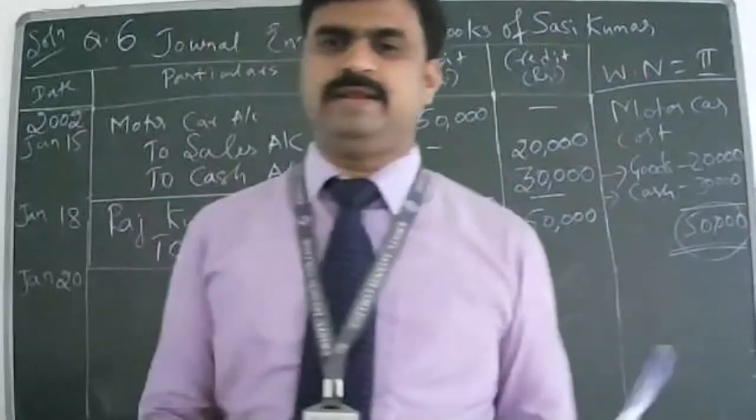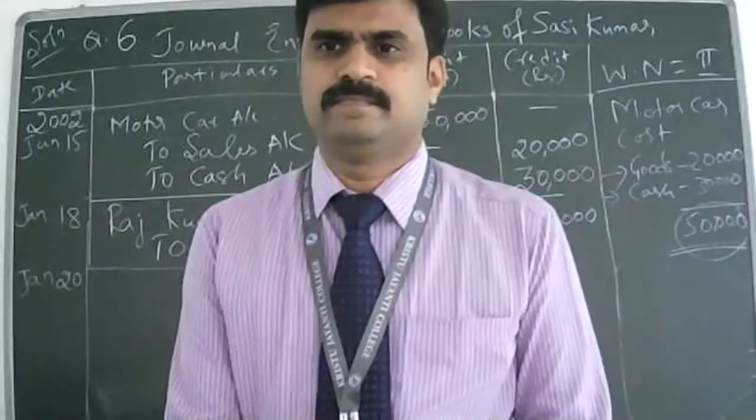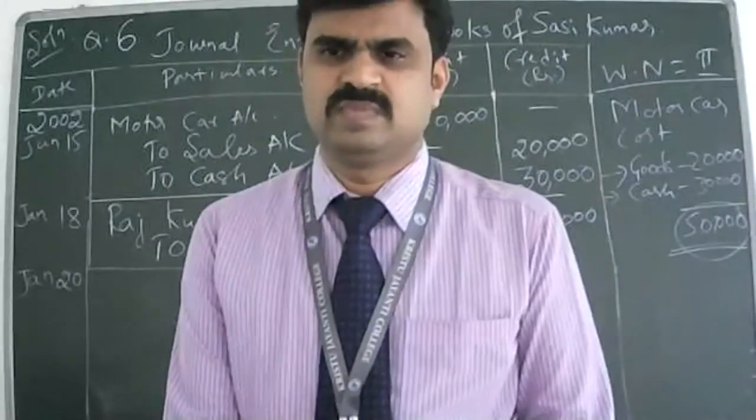Which account debit, which account credit? Purchase account debit.